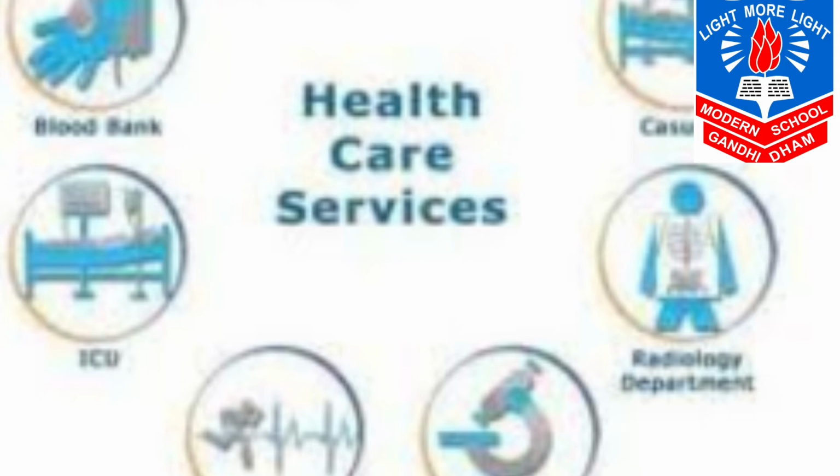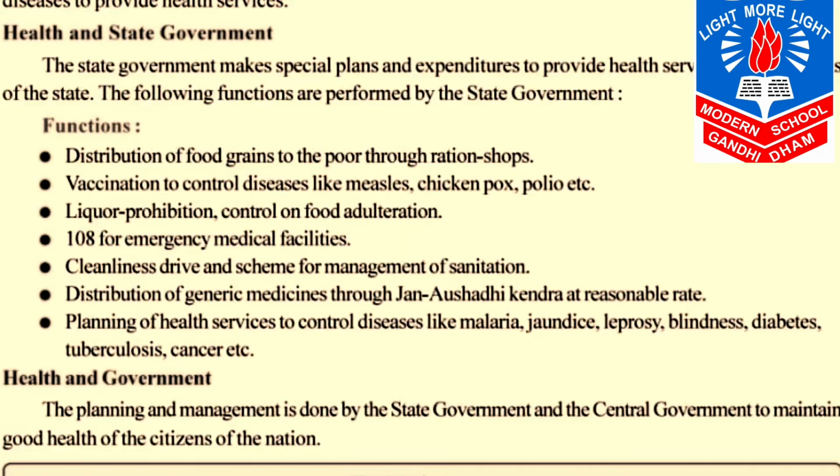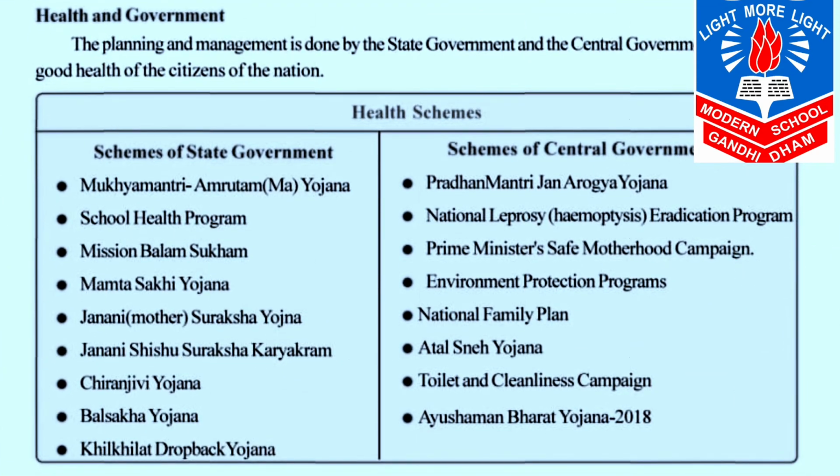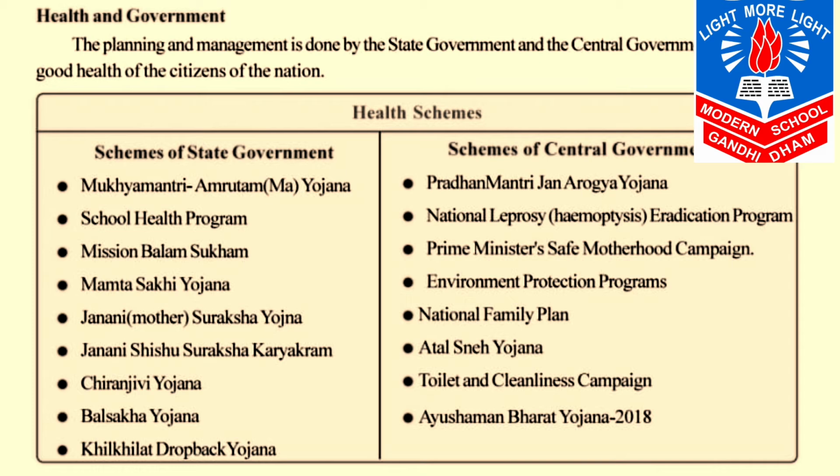Seventh function is planning of health services to control diseases like malaria, jaundice, leprosy, blindness, diabetes, tuberculosis, cancer, etc. Now the health and government. Now the planning and the management is done by the state government and the central government to maintain the good health of the citizens of the nation. So let us see which health schemes are provided by the state government and central government.